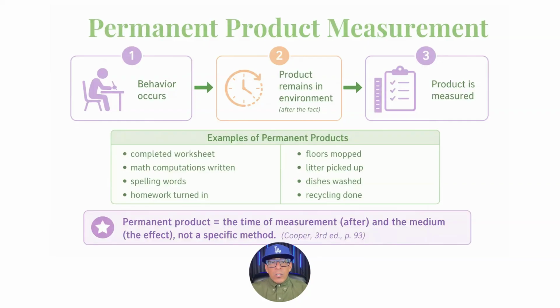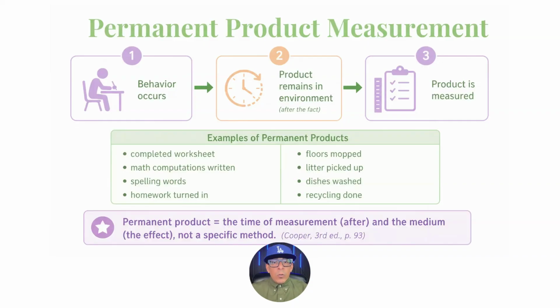Instead, it refers to the time measurement, meaning after the behavior occurred, and the medium of measurement, meaning the effect of the behavior rather than the behavior itself. Event recording, timing, and time sampling can all be used to measure permanent products. Examples include math computations written, spelling words written, worksheets completed, homework assignments turned in, and test questions answered.